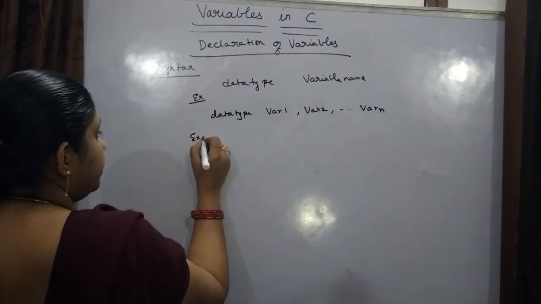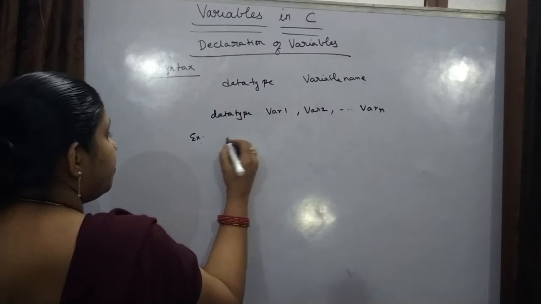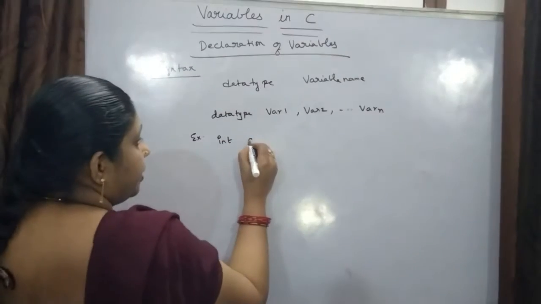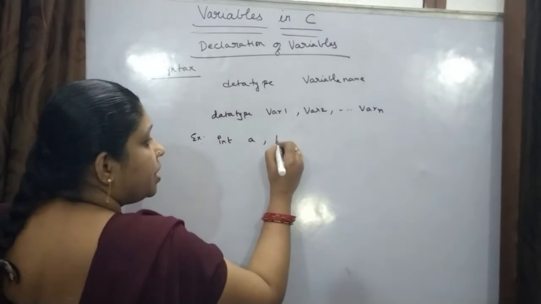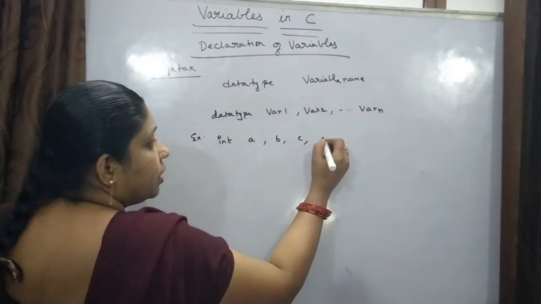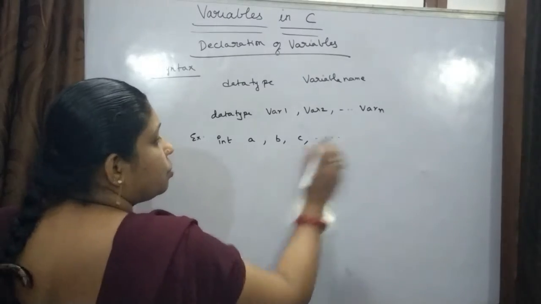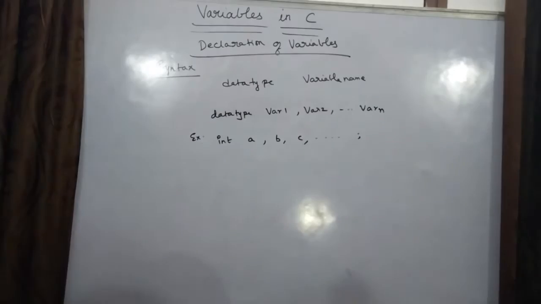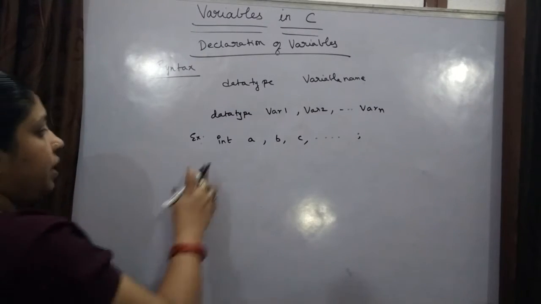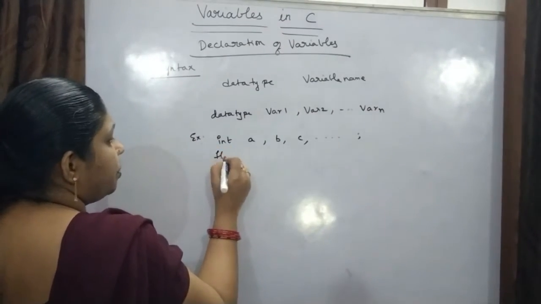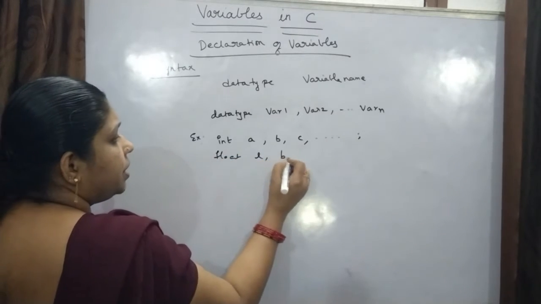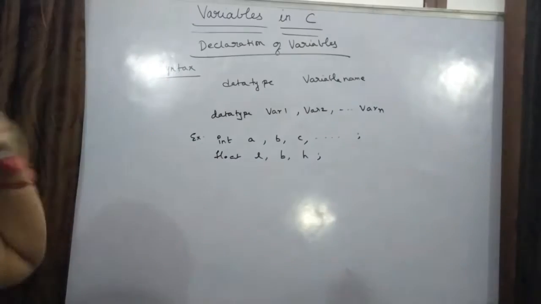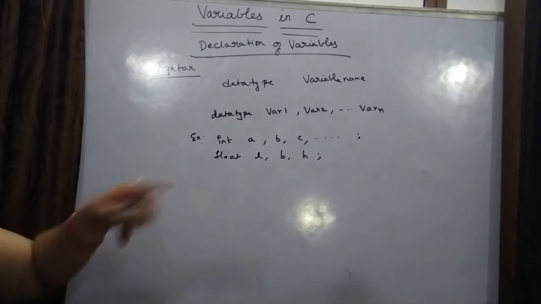This is the syntax actually. Now for example, int a, this is one variable, comma b, comma c. Like this you can declare the variables. Not only in int, any data type, float L, B, H, like this.